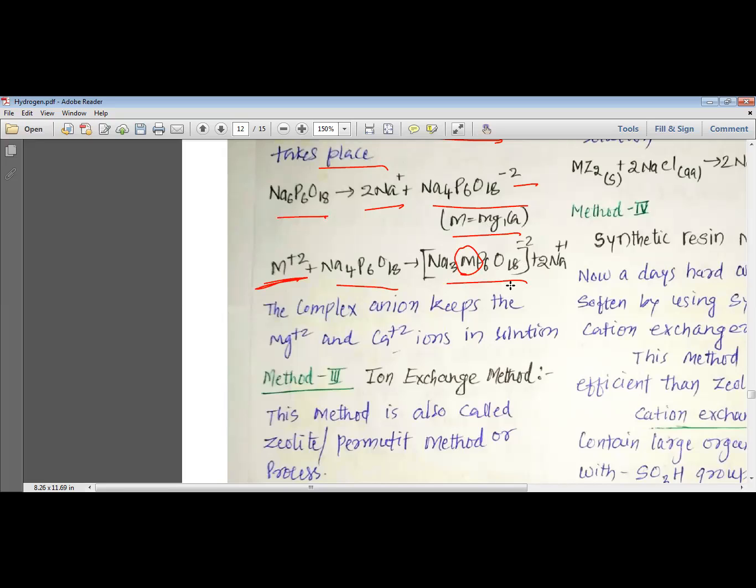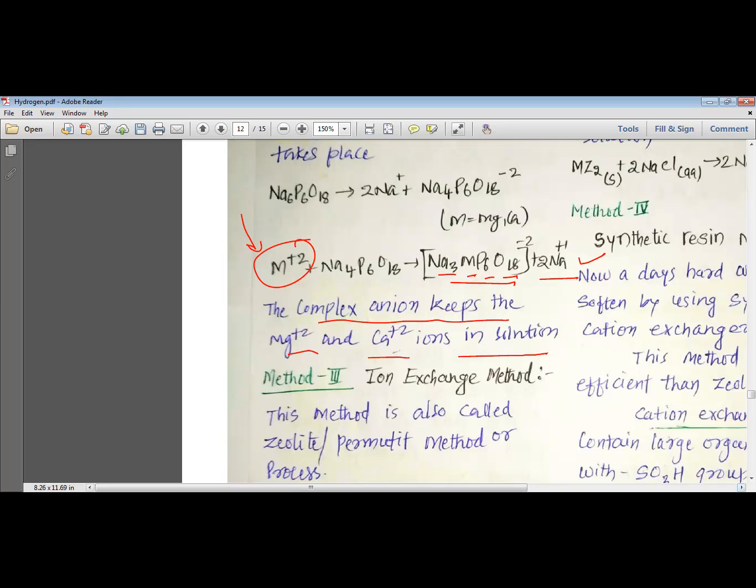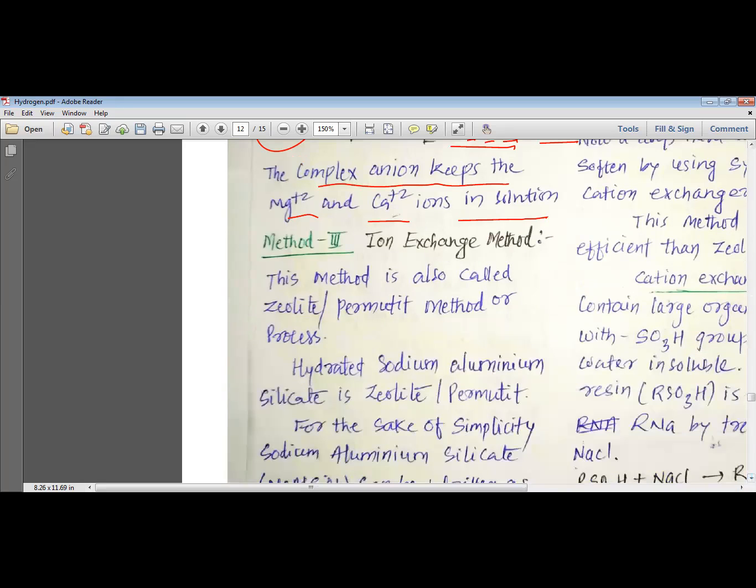This complex compound is Na3MP6O18. So these M plus 2 ions are trapped into a complex compound, and sodium ions are also produced. As Calgon traps these magnesium and calcium ions into a complex compound, the permanent hardness of water can be removed. The complex ion keeps the magnesium and calcium ions in the solution, and the permanent hardness is removed.